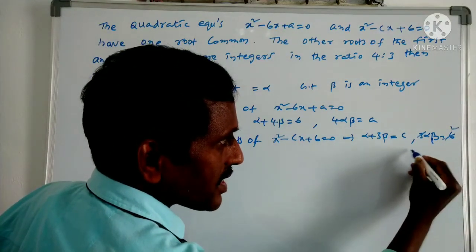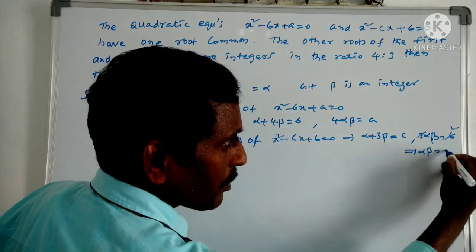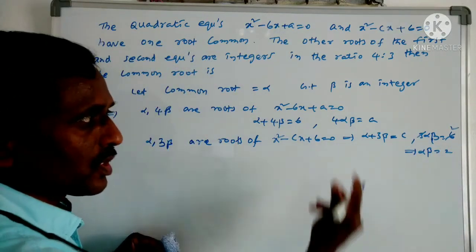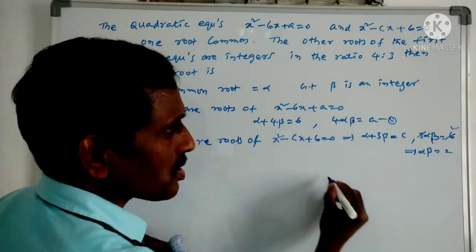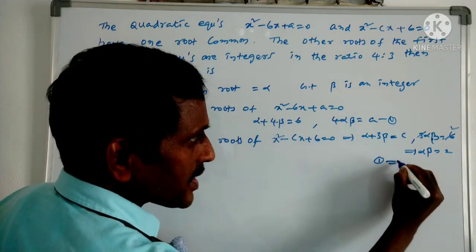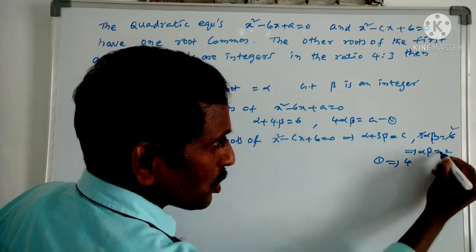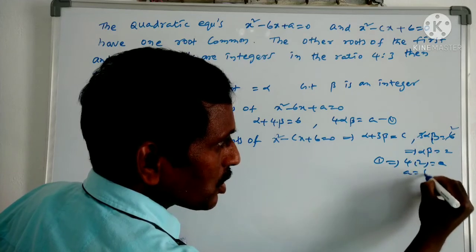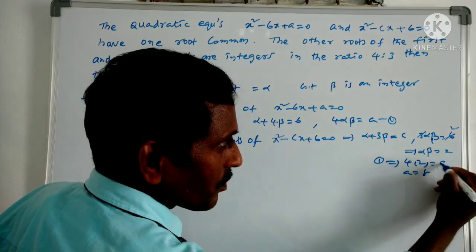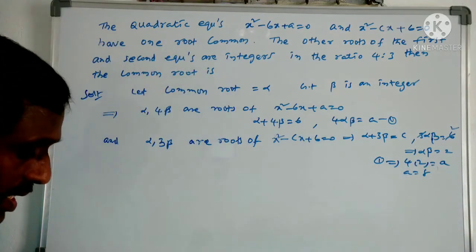Cancelling 3, this implies alpha beta equals 2. Suppose I call this equation 1. Then 4 into alpha beta, which is 2, equals a. Means a equals 8 is the value we got.